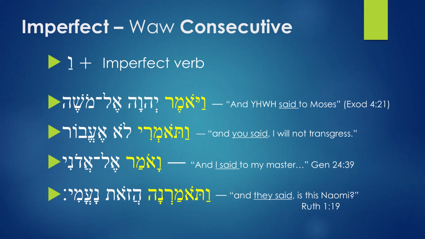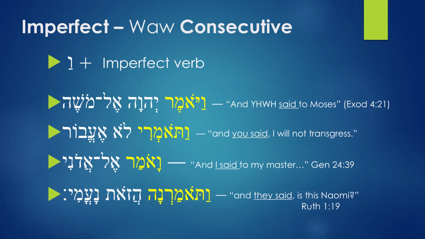Now you may be wondering, why isn't it waw patach? Why is it waw kametz? It's kametz because when waw is in front of gutturals, the patach is going to be lengthened into a kametz. So you're going to have waw kametz instead of waw patach. And waoma means I said. Instead of saying I'll say, you're going to say I said to my master.